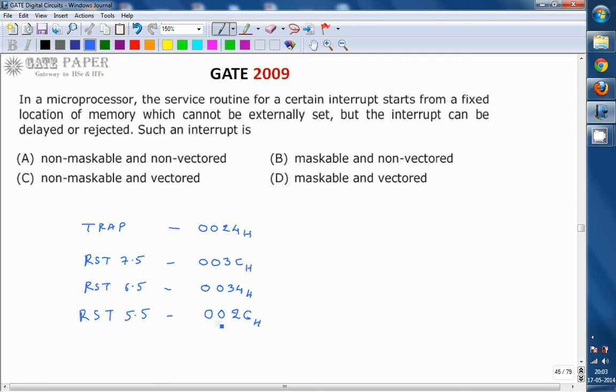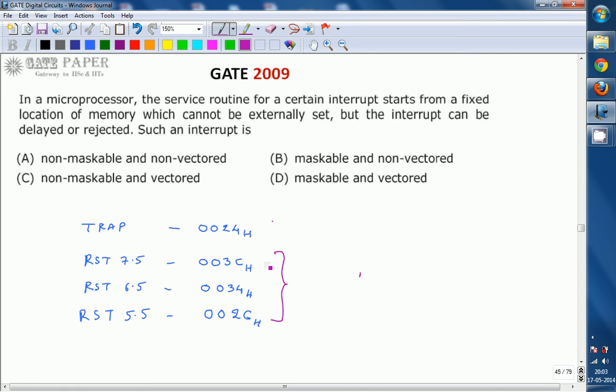These four vectored interrupts have fixed memory locations, but out of these four, only the below three, that is RST 7.5, 6.5 and 5.5, can be either delayed or rejected.